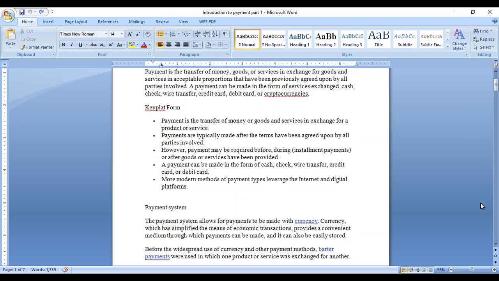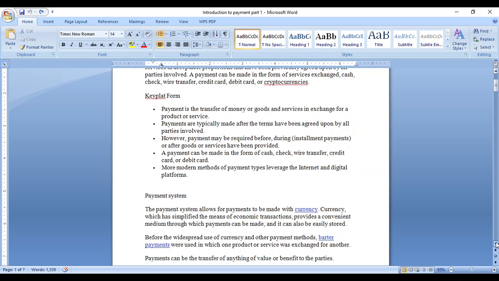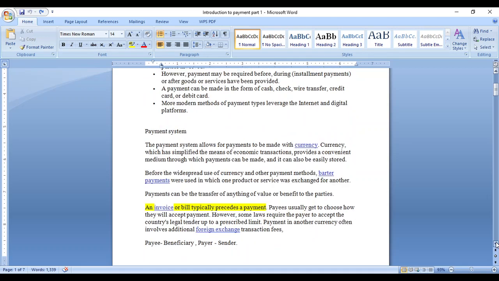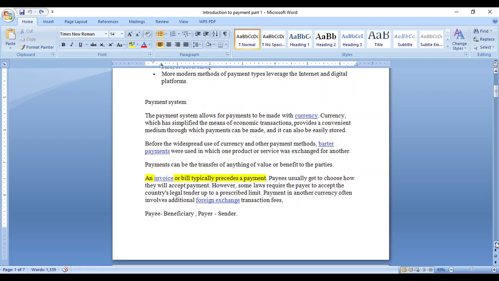Okay, now we go to the payment system. What payment systems are available, and how is the payment processed? Already I said that you can make the transaction in two ways. Once you can do the transaction via currency, otherwise you can give one product and exchange it for another product. That is called barter agreements. You read that already in childhood days: they gave one product and collected another product like that.